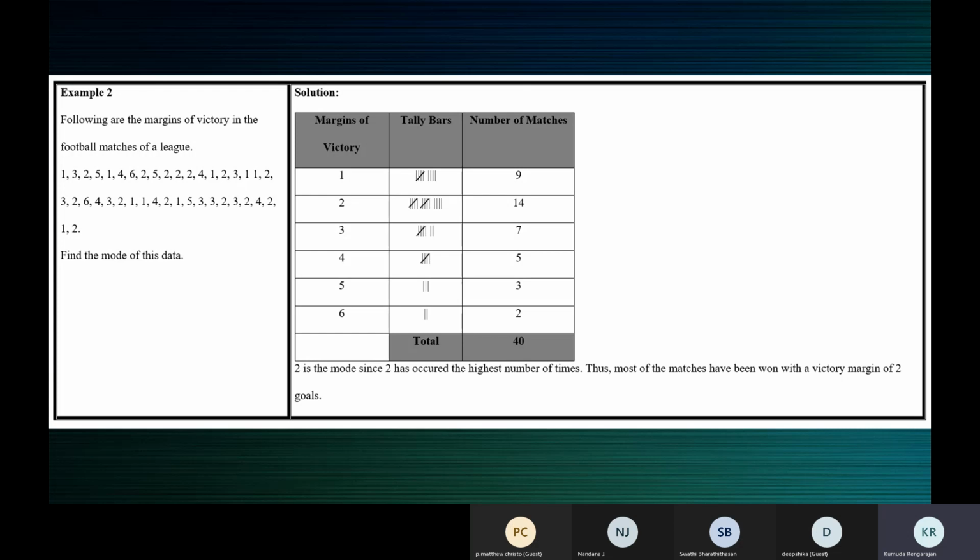So maybe the opponent made 20 goals and we make 22 goals. So with that margin of 2 goals we win. When we say the mode is 2, it means in most of the matches, victory has been because of that margin of 2 goals.